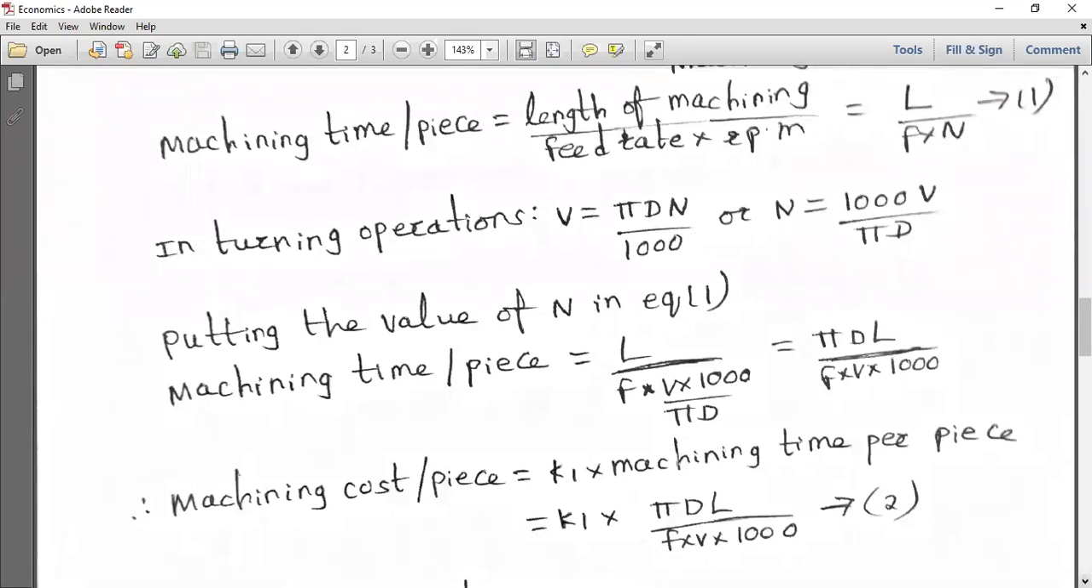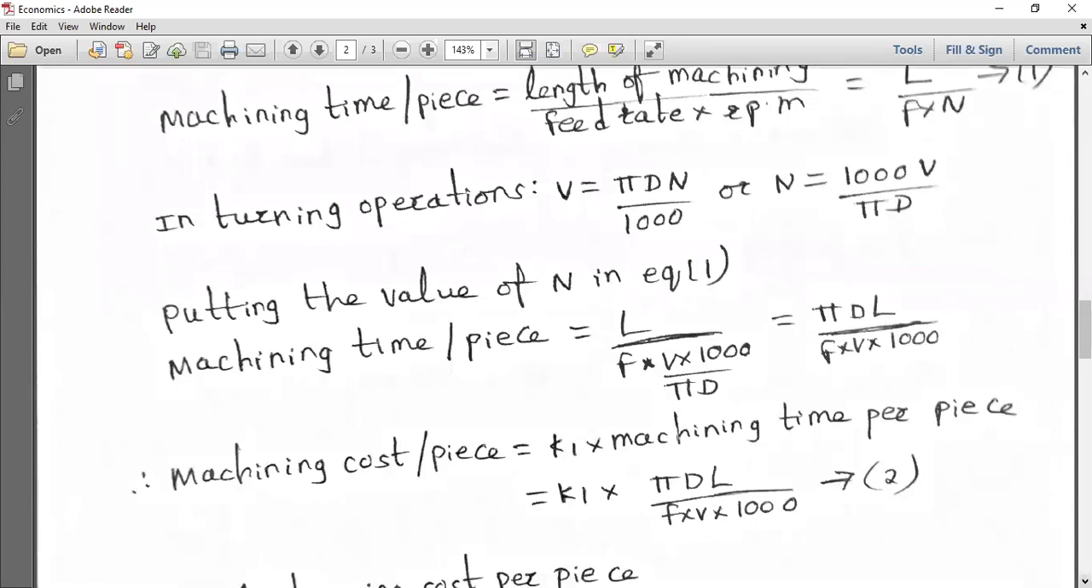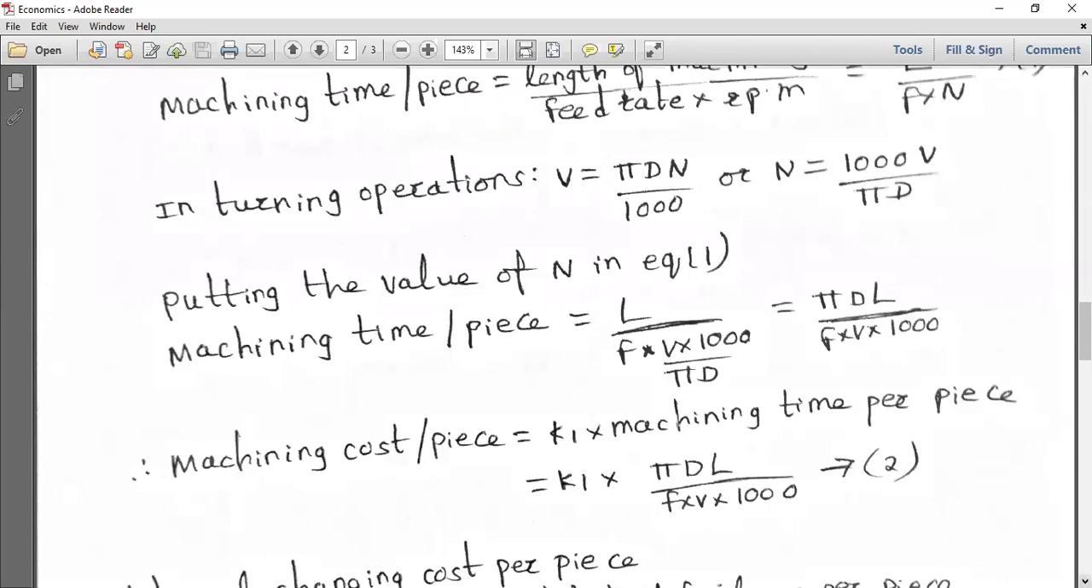So what is the machining cost per piece? The first line we have taken as K1. What is K1? It is the direct labor cost plus overhead charges, into pi d L by 1000 F V. That is the second equation. So this is the first part where we have evaluated the formula regarding the machining cost per piece.